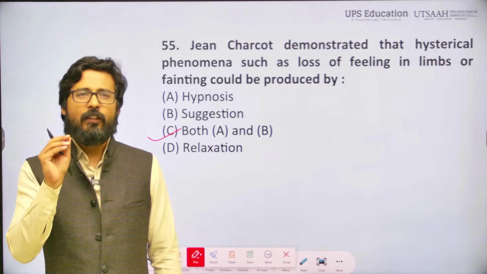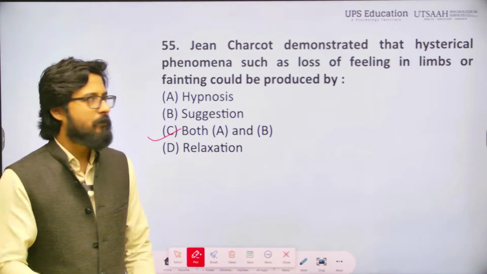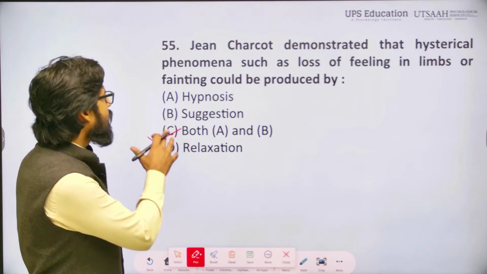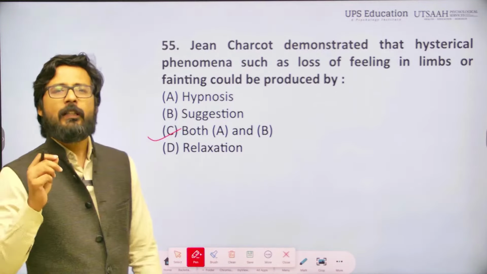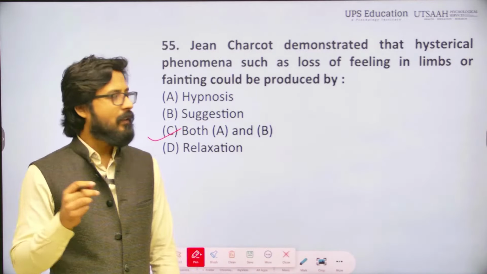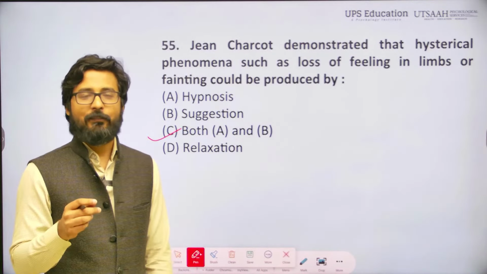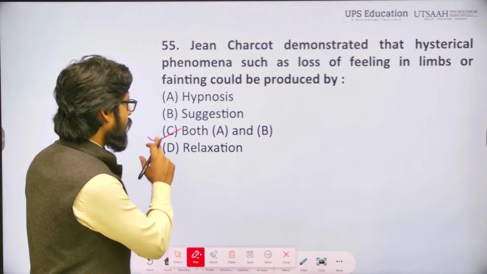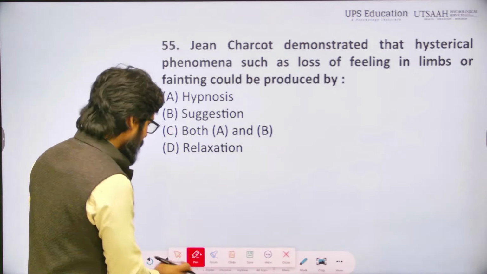So overall, whenever we discuss the contribution of Jean Charcot, we can say hypnosis and suggestion. According to him, hypnosis and suggestion both will be responsible for it. So C, both A and B, will be right.